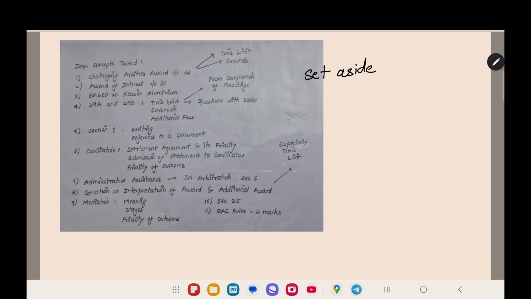In that, the most important points are time limit and grounds: within which time limit you have to go and challenge, and what are the grounds upon which you can challenge. Those are the important points from which I got the questions.